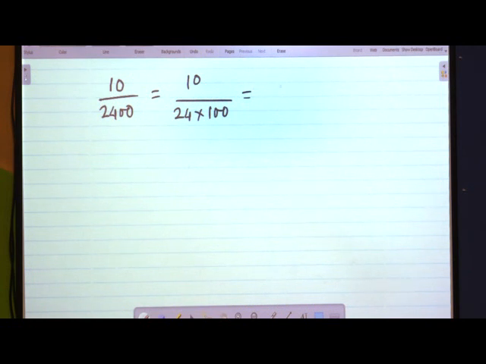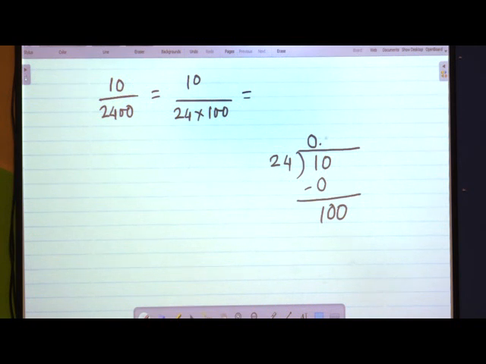What does it become? 24 divides 10. 10 is a smaller value, so I give a decimal point and add a 0 here.